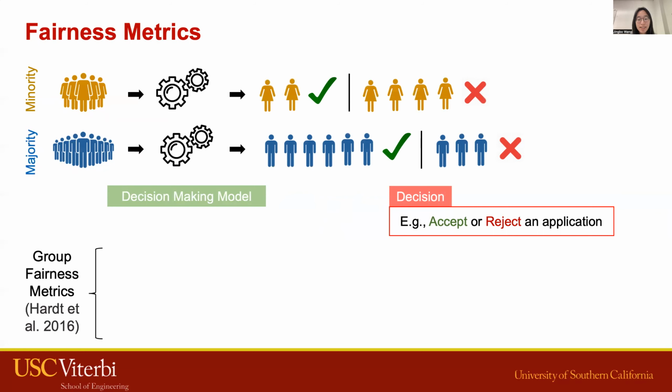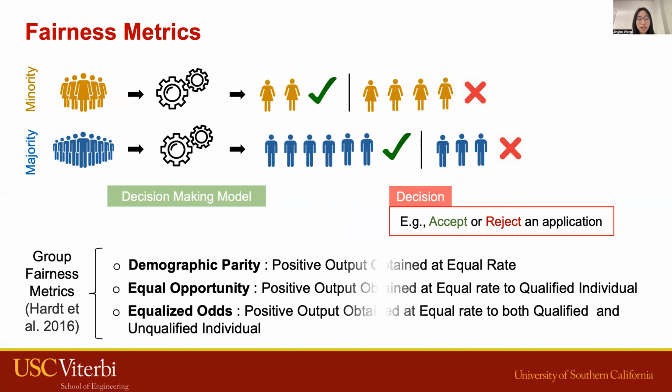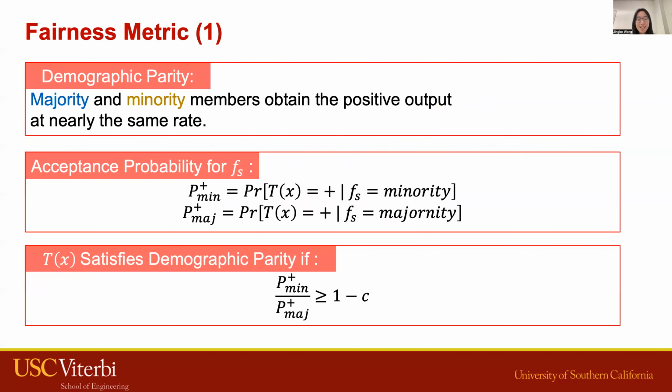And in this context, there are a bunch of fairness properties proposed in the literature. In this talk, I will be focused on demographic parity, and our technique can also be applied generally to other fairness properties. Demographic parity is a property which basically says that majority and minority members should get positive outcomes at roughly the same rate.